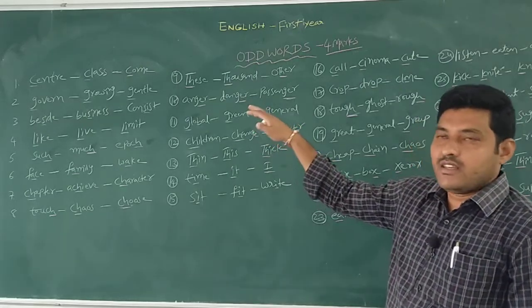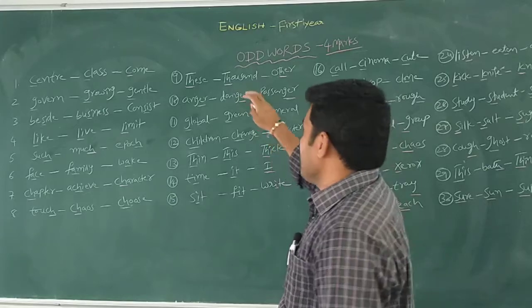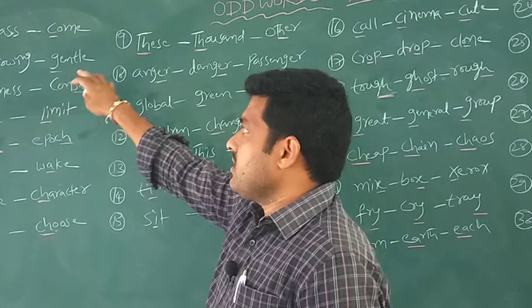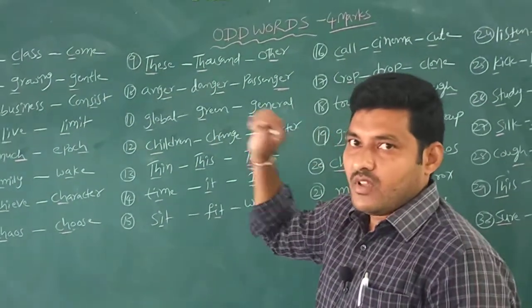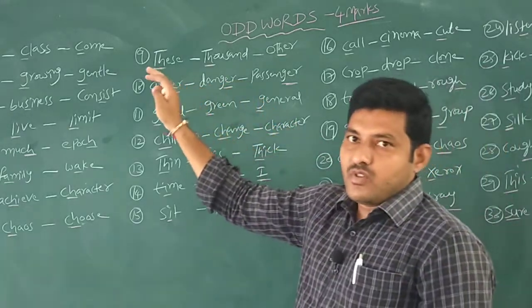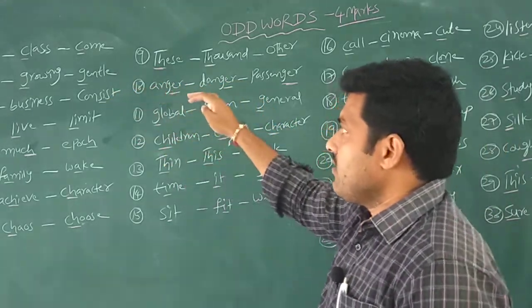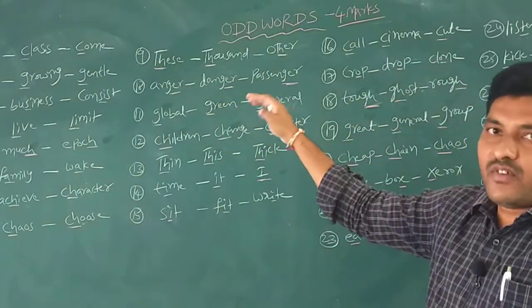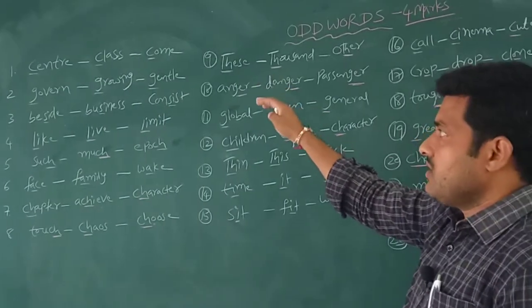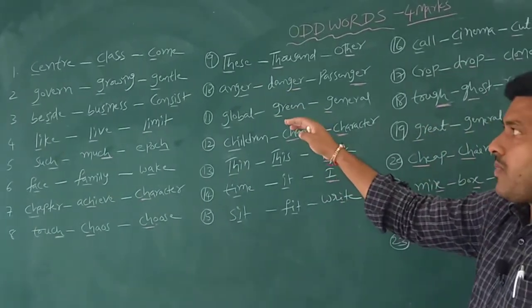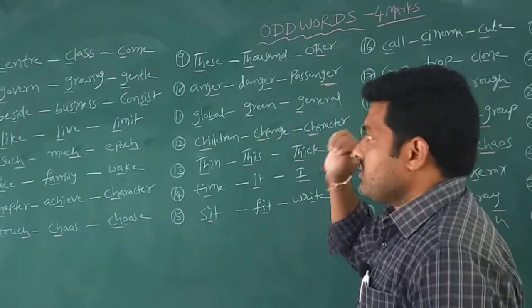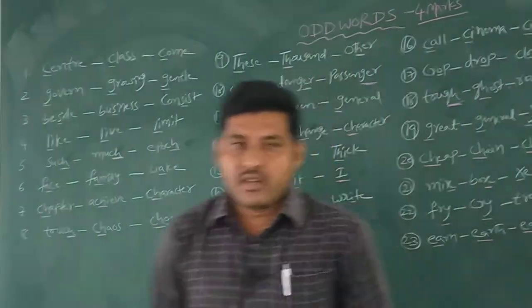Like silent letters words. Odd words means here each time 3 words are given. These 3 words' pronunciation is not the same. 2 words have the same pronunciation, and the third word's pronunciation is different. So if you speak the correct pronunciation of the words, you will get the answer. The 2 words' pronunciation is the same, and the one word is different.